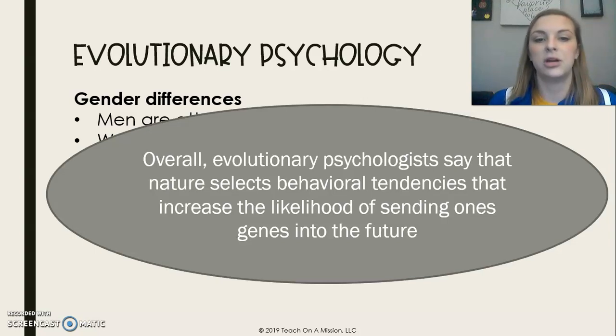Overall, evolutionary psychologists say that nature selects behavioral tendencies that increase the likelihood of sending one's genes into the future. Natural selection, right? So the behaviors that continue are the behaviors that are going to increase our chances of having small humans later on in our lives.